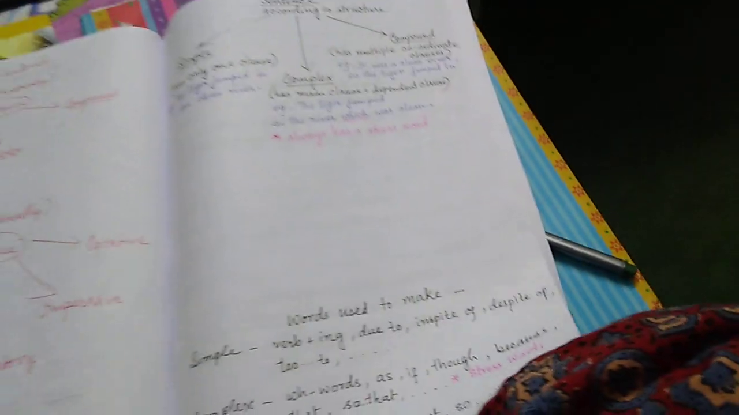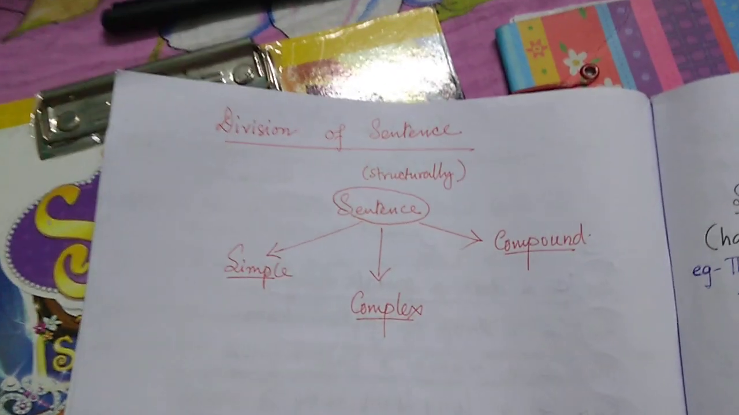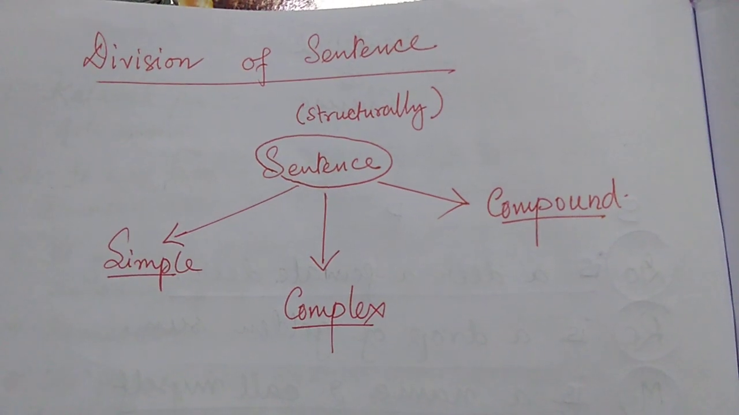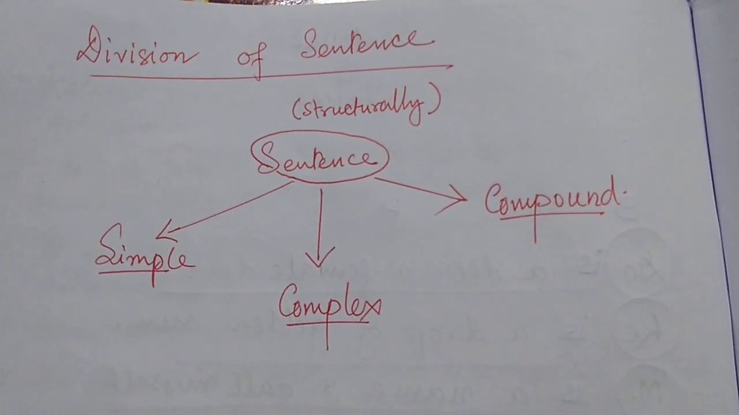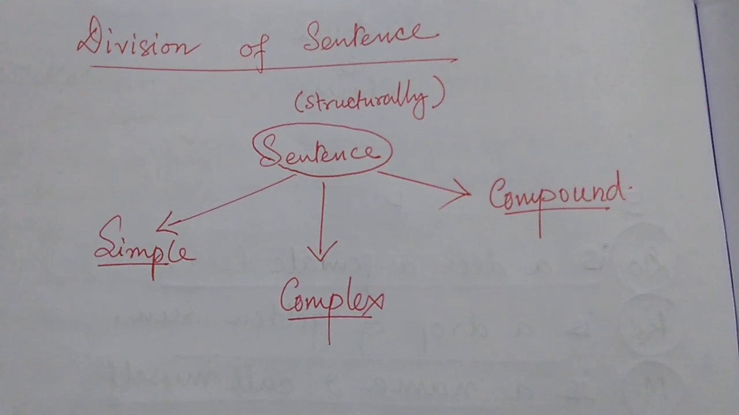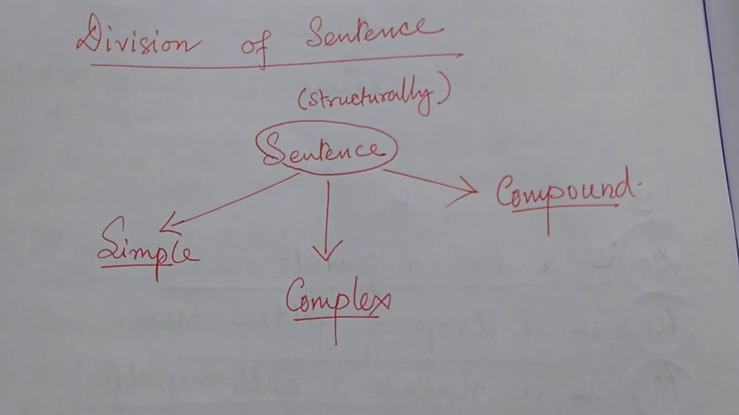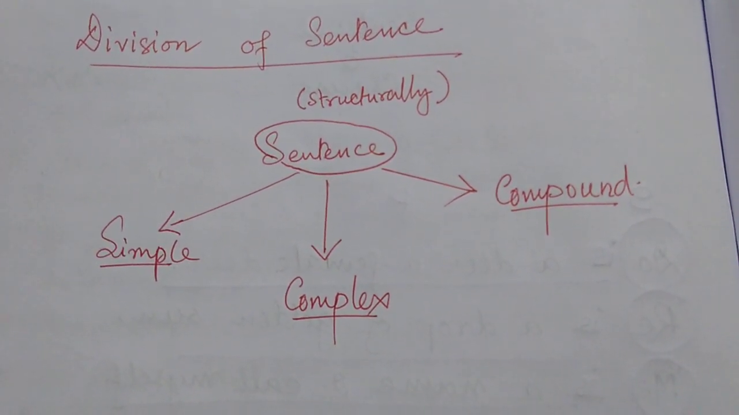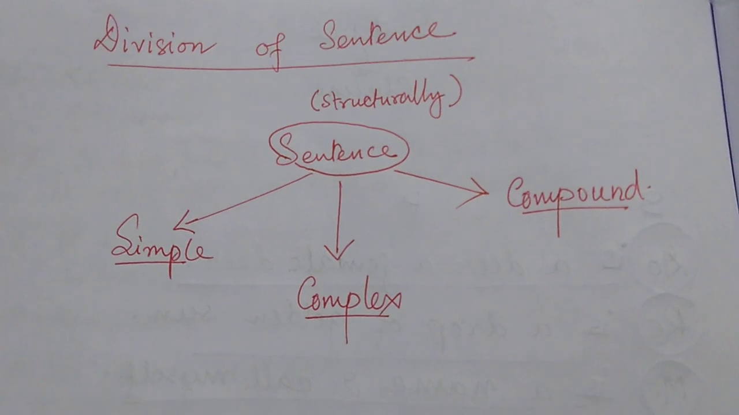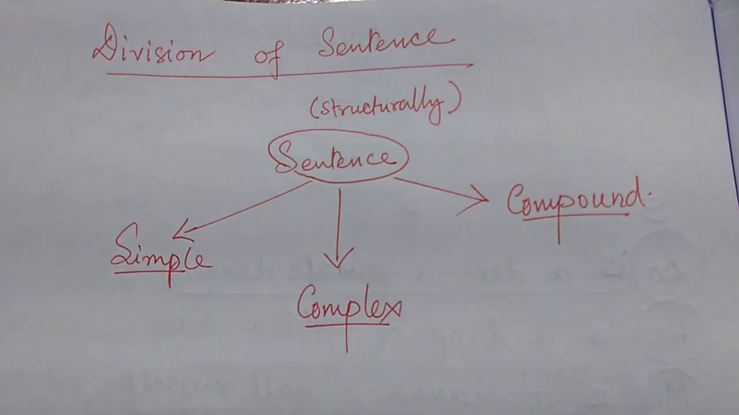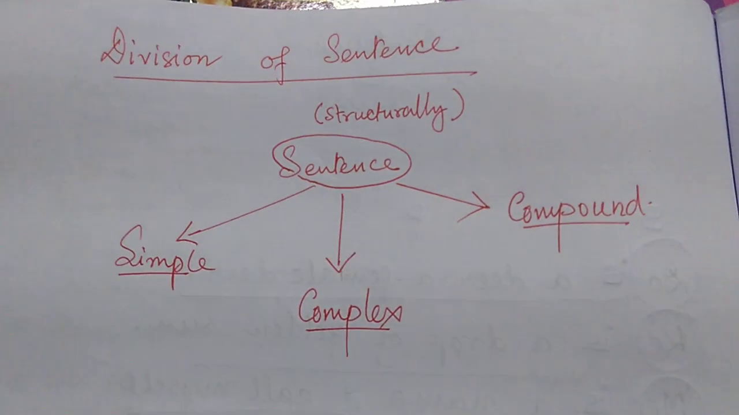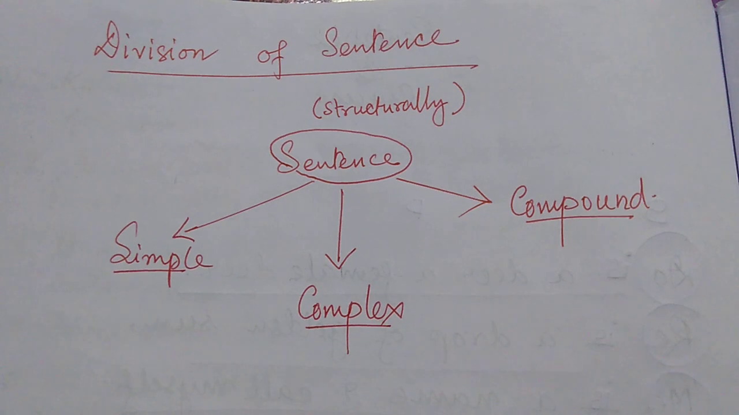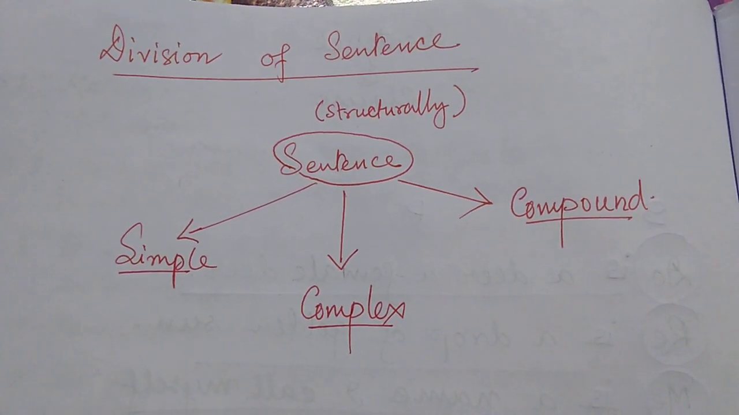Now, last day after we learned sentence and clause, we had also learned where those clauses are used. Today, let's look at the divisions of sentences. A sentence, according to its structure, can be divided into simple, complex, and compound. For Bengali students, let me point out, simple means সরল বাক্য, complex, জটিল, and compound, যৌগিক. According to structure, these are the three items that a sentence can be divided into.